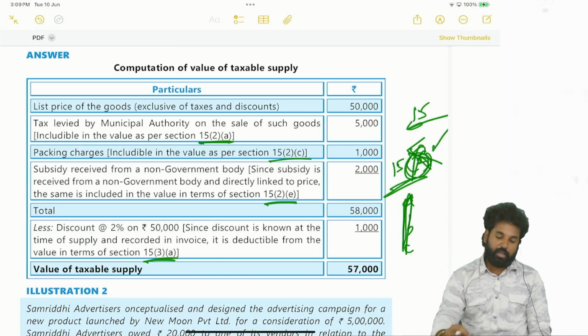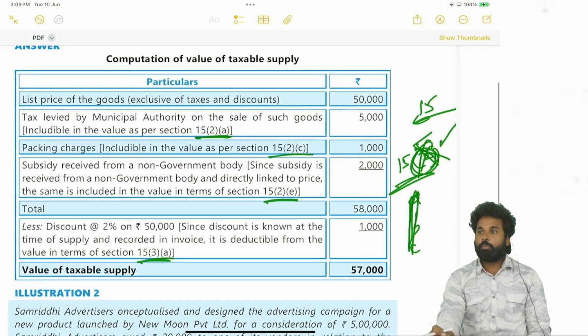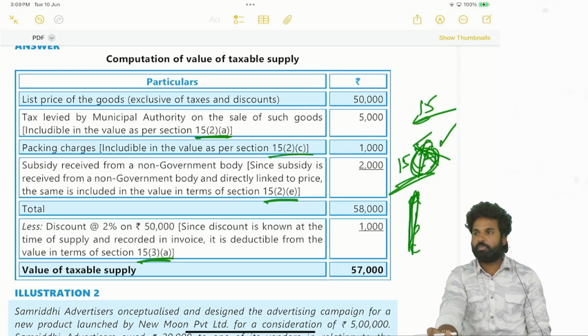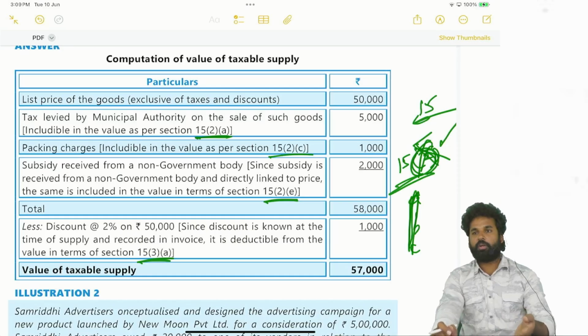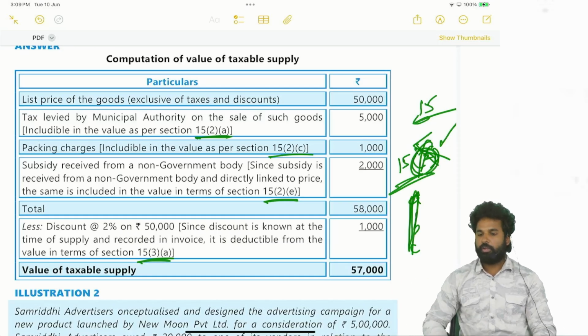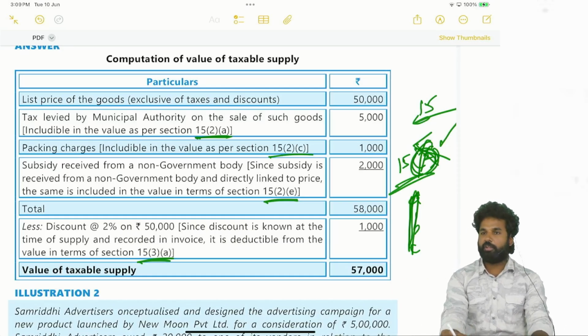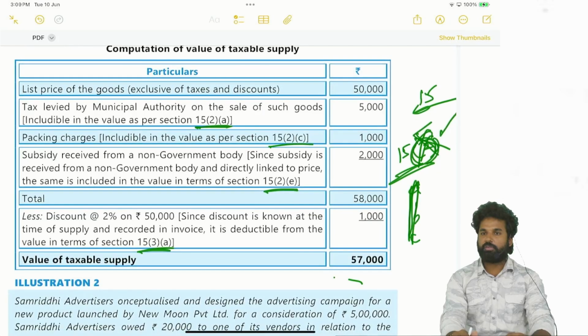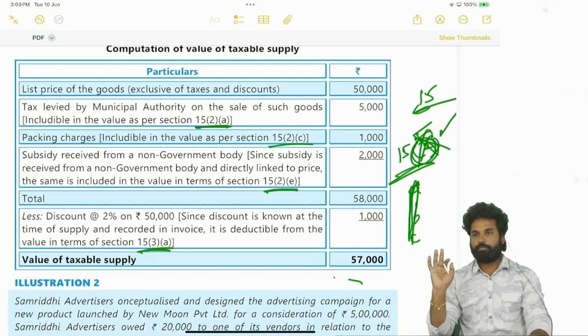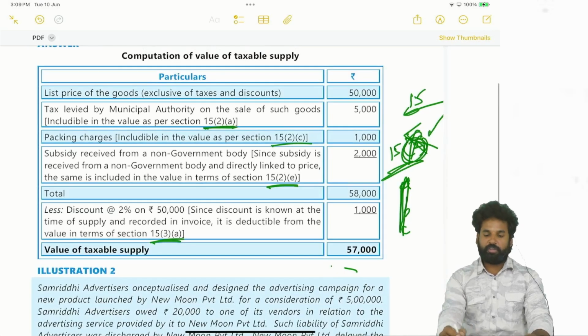Right. At the same time, supporting provisions have to be written for each and every adjustment. Supporting provisions must be there. Whether you write in the answer itself or maintain separate working notes, you can make the calculation here, and the supporting working notes, points 1, 2, 3, 4, can be mentioned there. That reference has to be given.